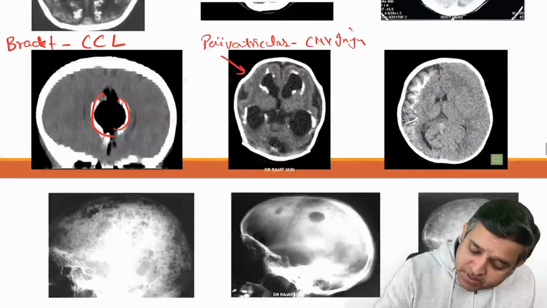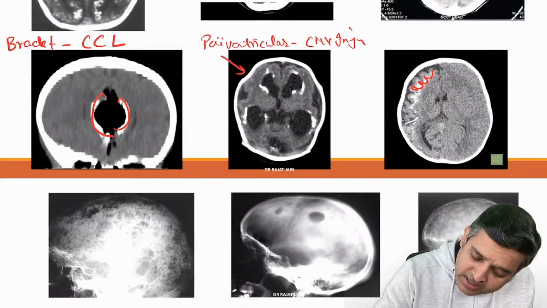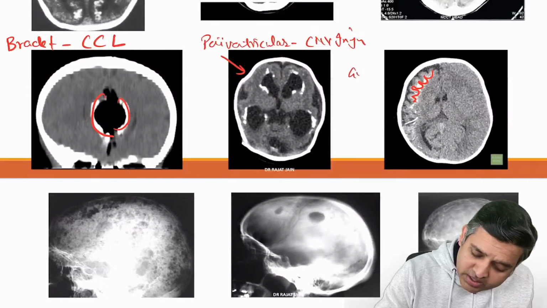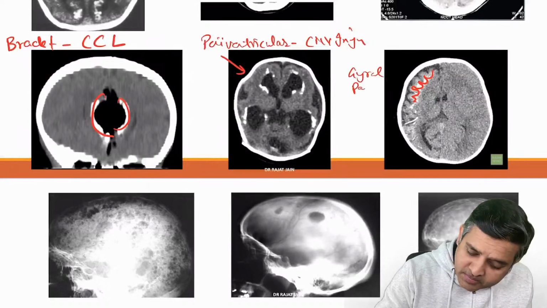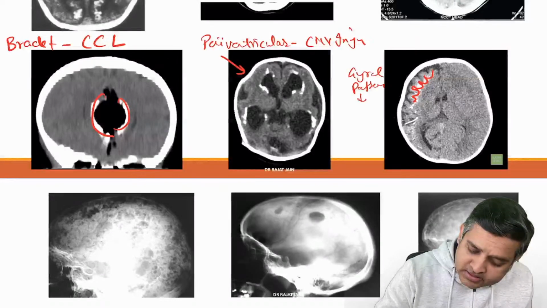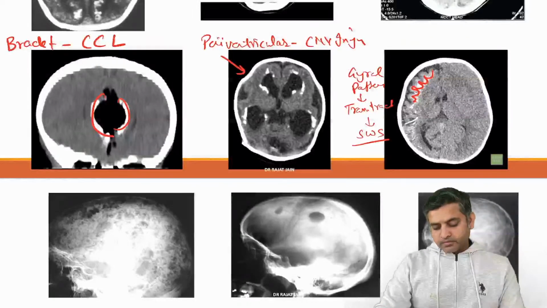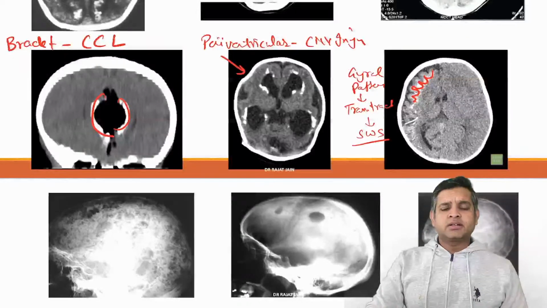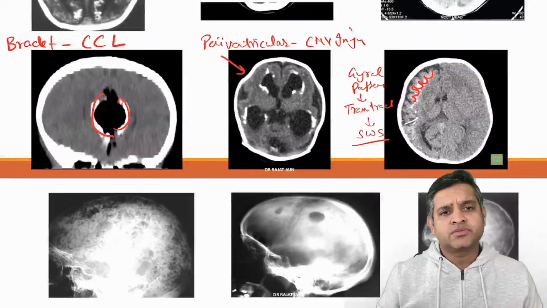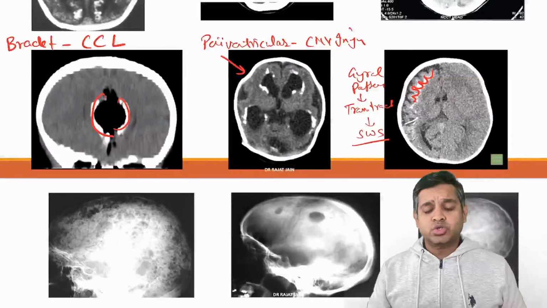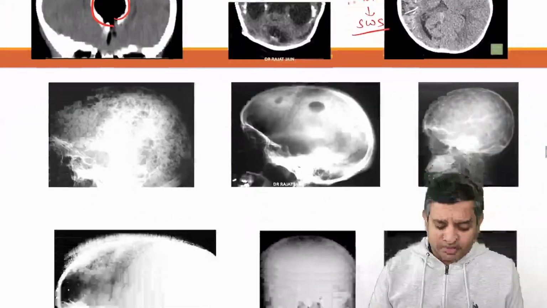And the last, when you see the pattern along the gyri, I would like to call it a gyral pattern. A gyral pattern is also called tram track pattern, and a tram track pattern is seen in Sturge-Weber syndrome, right? So calcification patterns in the brain.